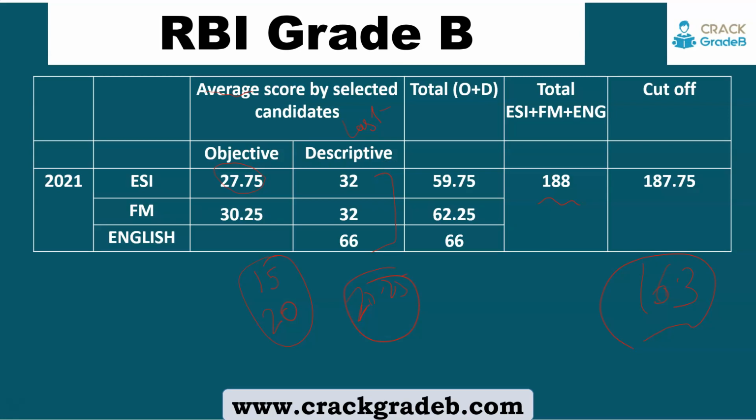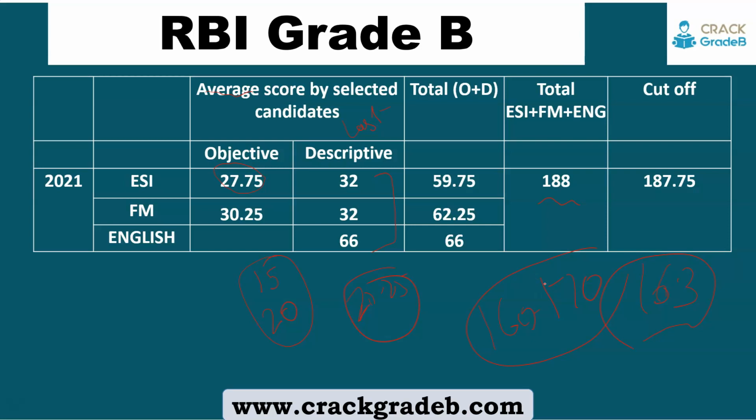However, this English score is going to vary, because we have seen the marking system of the English paper in NABARD. So the same thing is going to happen most probably in RBI also. English marking is not going to be lenient as compared to last year. So definitely, once again we are telling that the cutoff will be in the range of 160 to 170.